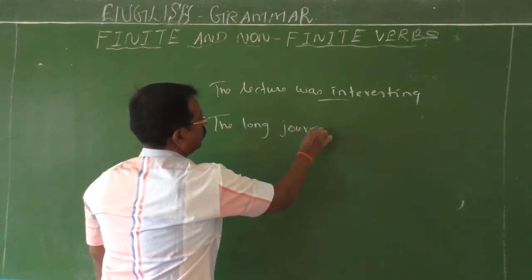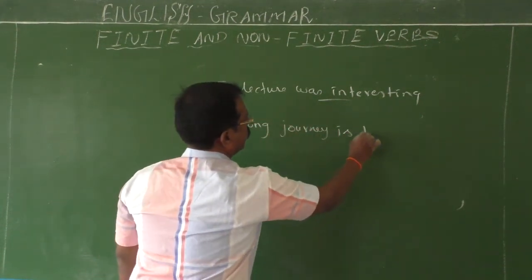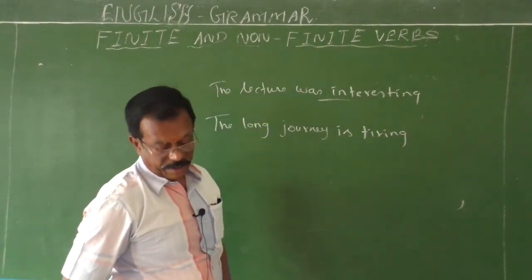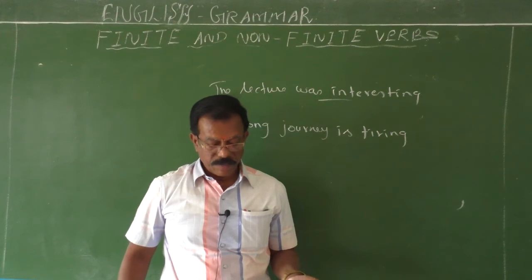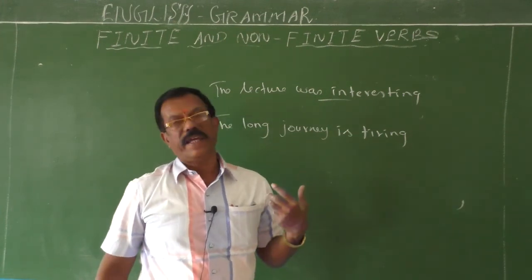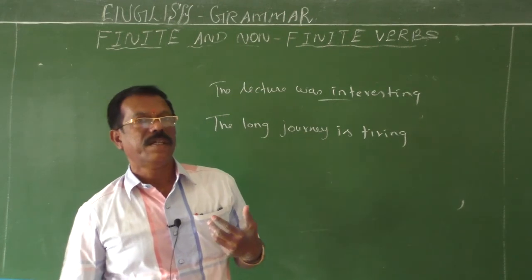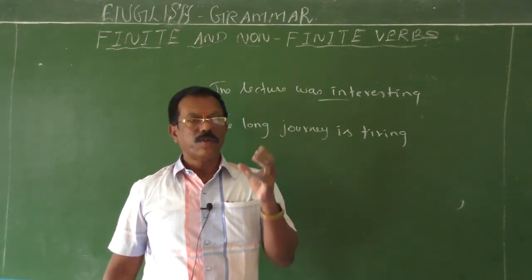The long journey is tiring. The boy seems smiling. So, in this way, the present participle, that is verb plus ing, is used to show the present progressive tense, past progressive tense and future progressive tense.